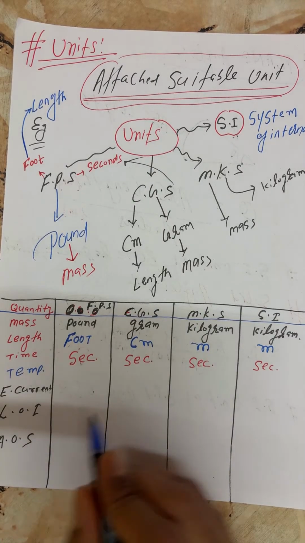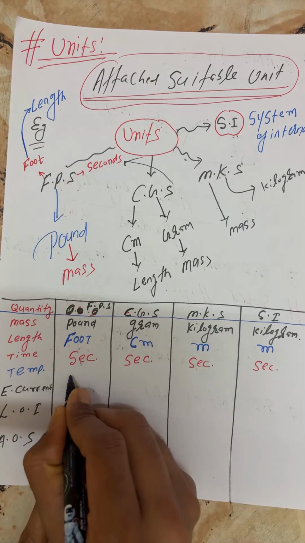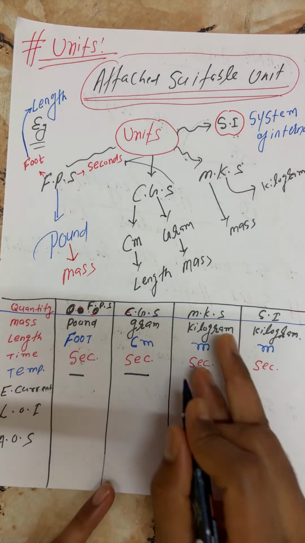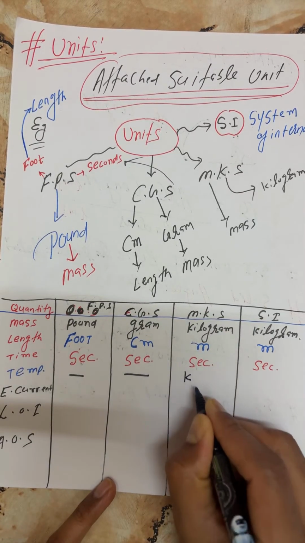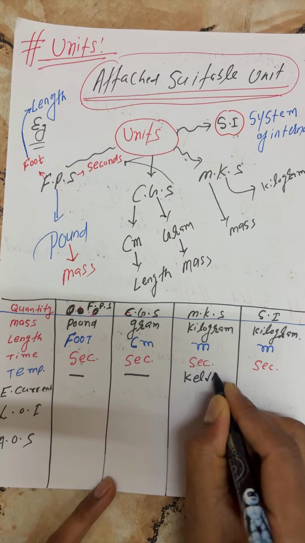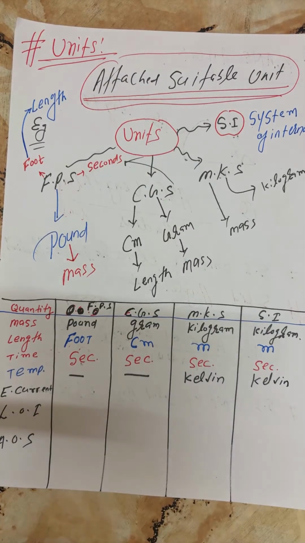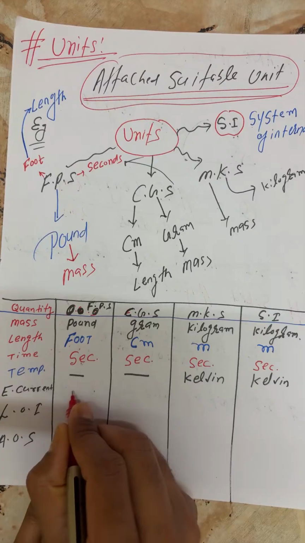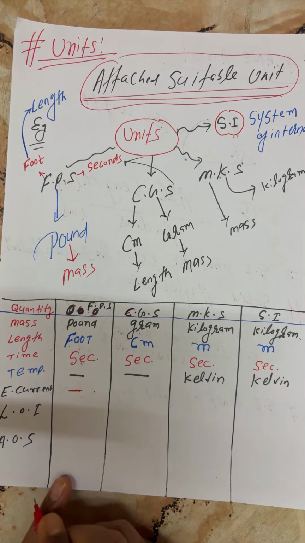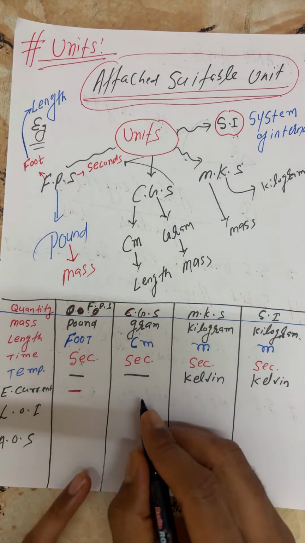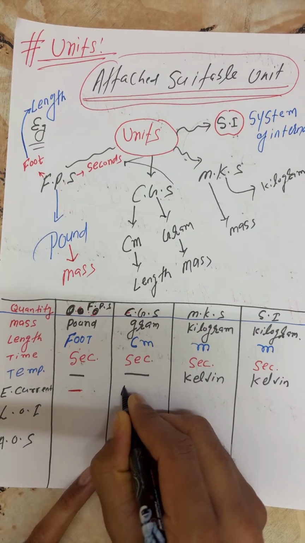Beta, for temperature, my kids, there is no FPS unit and no CGS unit. There is MKS, which is Kelvin. Same for SI: Kelvin. Right, my dear? What about electric current? Again, there is no FPS unit of electric current. CGS is there, yes, biot, but you are learning it at Physics Point only.